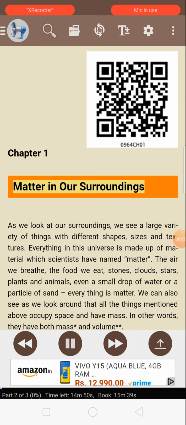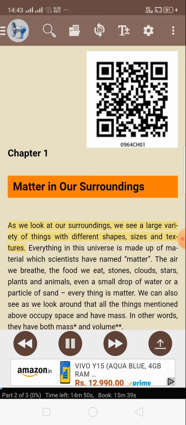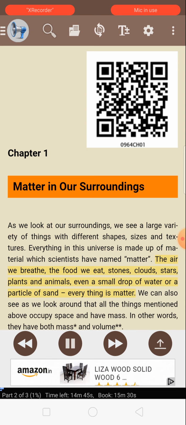Chapter 1. Matter in our surroundings. As we look at our surroundings, we see a large variety of things with different shapes, sizes, and textures. Everything in this universe is made up of material which scientists have named matter. The air we breathe, the food we eat, stones, clouds, stars, plants, and animals, even a small drop of water or a particle of sand, everything is matter.